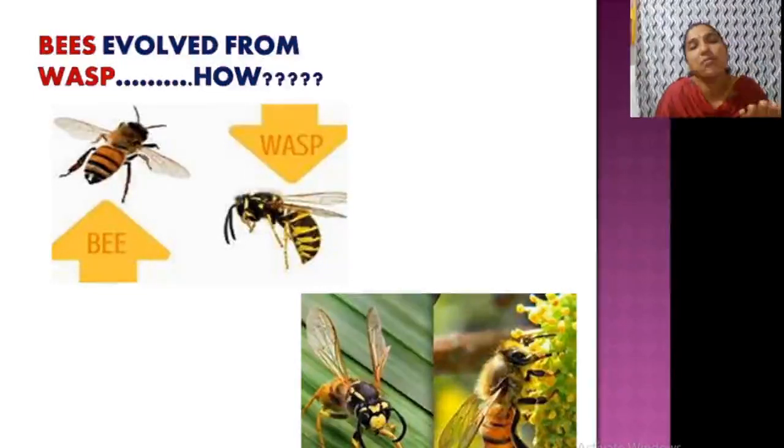So these wasps, when they visited flowers, got this sugary substance and tried to taste it. Then they started to collect it. So likewise, they became vegetarian, we can say like that. Then that evolution was going on. At that time many flowers came. Then these flowers attracted bees, and later it rapidly multiplied, and likewise bees also originated.